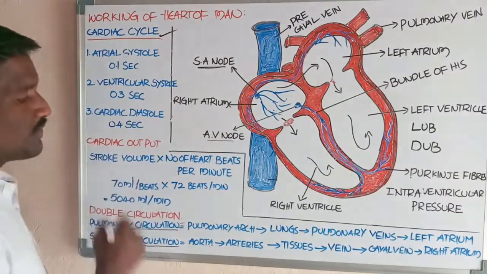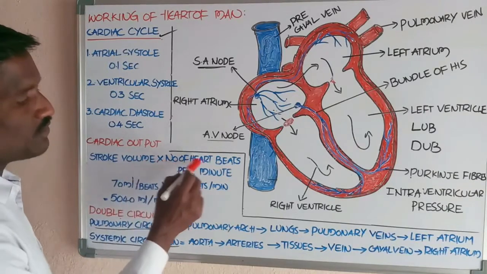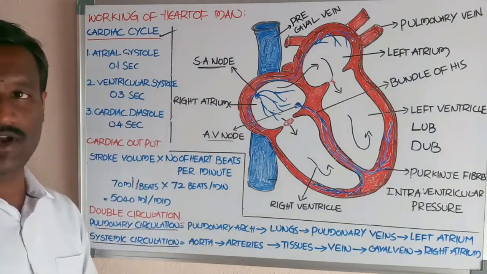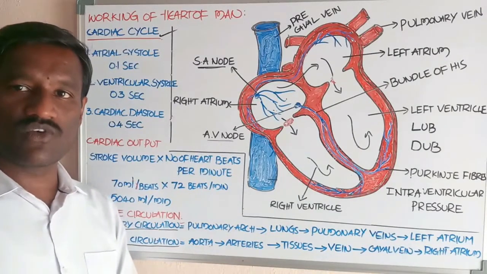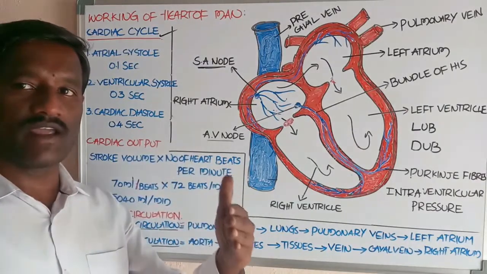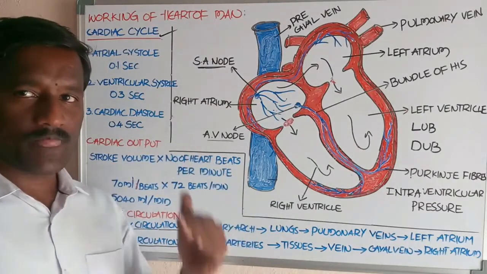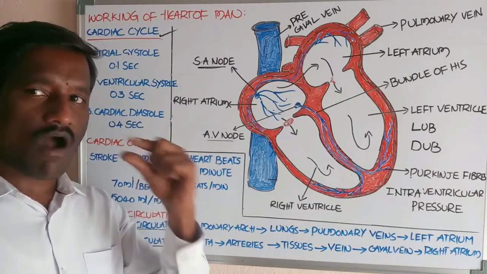Next, cardiac output. Cardiac output is equal to stroke volume times the number of heartbeats per minute. Stroke volume, what is the meaning of stroke volume? Stroke volume means the volume of blood pumped out by a single ventricle, each ventricle, per each heartbeat.